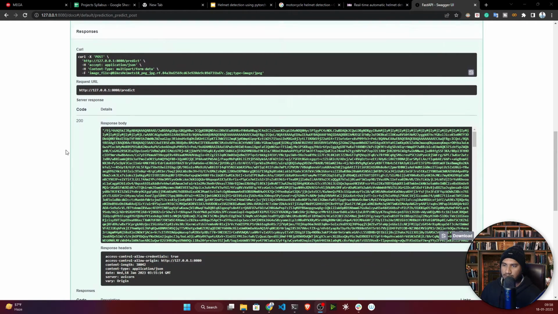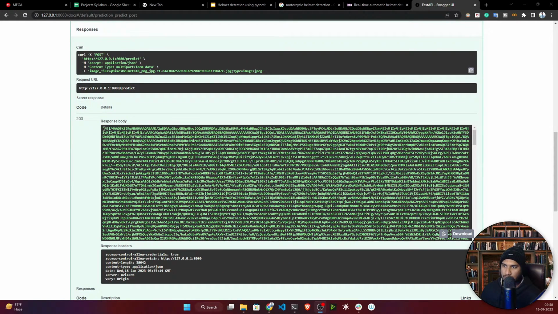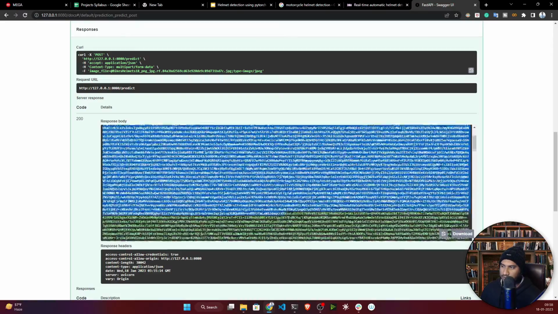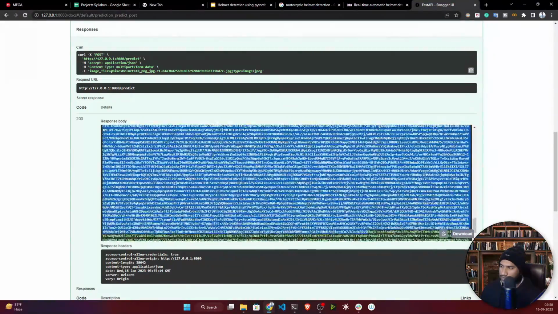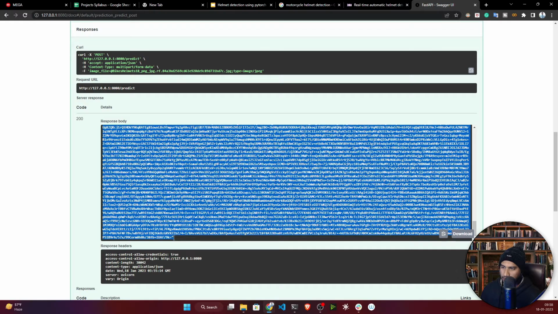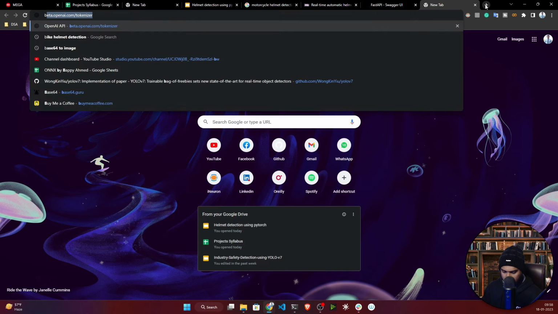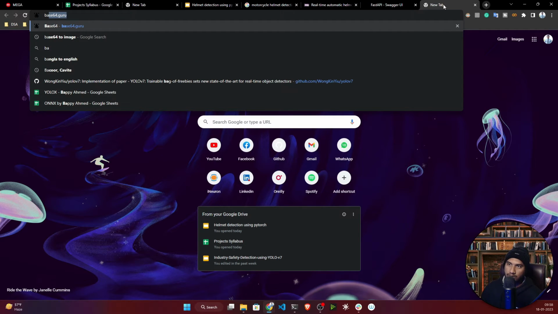So guys, see, it has predicted. Now this is the response. I will copy this string. This is the base64 string. Just copy this string till this point. I will just do Control C, then I will open base64 to image.